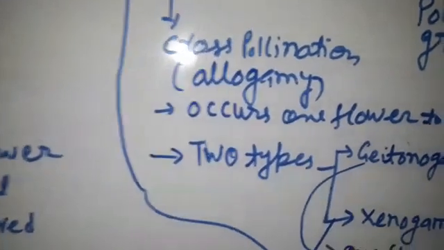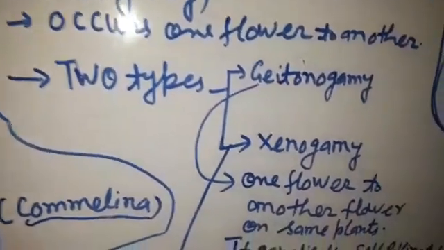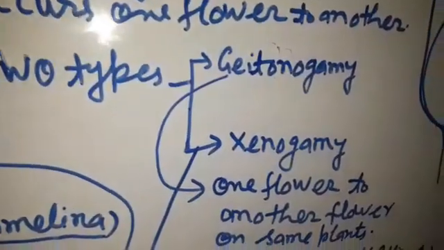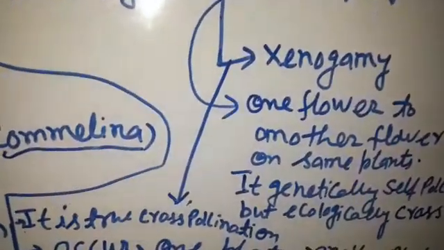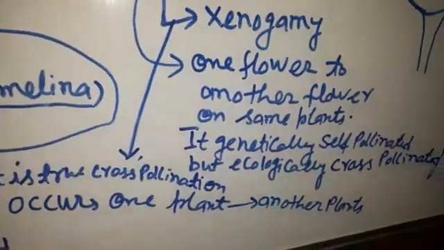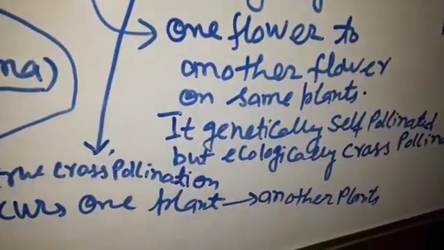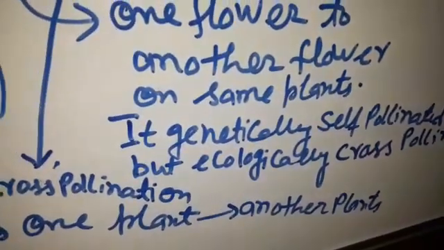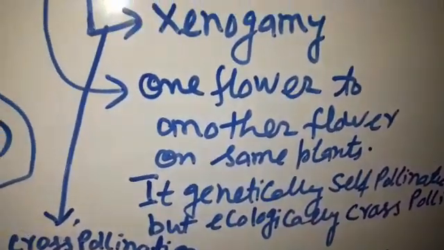Now the second type is cross pollination. It is also known as allogamy. It occurs from one flower to another flower. It is of two types. The first one is known as geitonogamy and the second one is known as xenogamy. Geitonogamy is the transfer of pollen grains from one flower to another flower on the same plant. That is called geitonogamy.